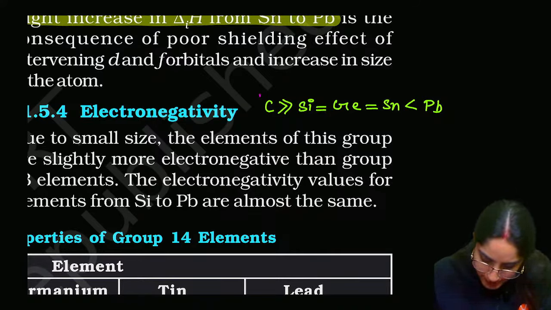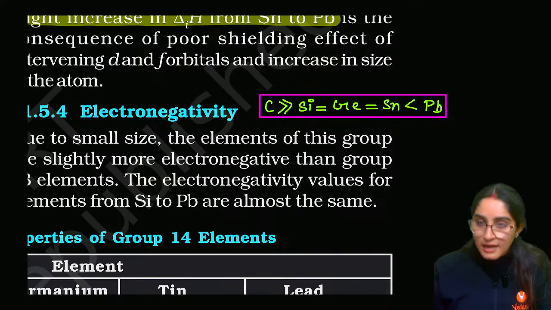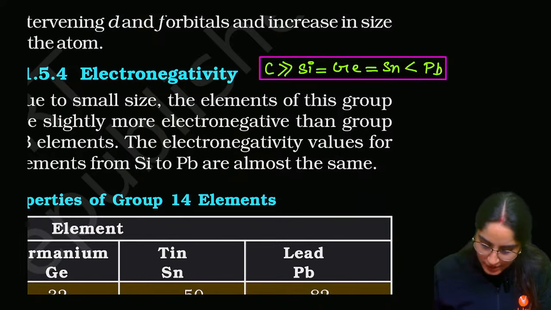That is the order of electronegativity. That's how you can write the electronegativity order.